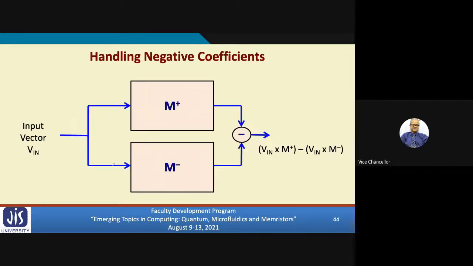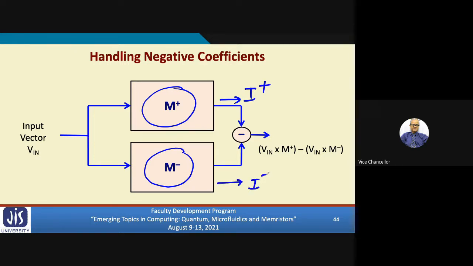Instead of one, we use 2 such memristor arrays. And for the final output, we are subtracting whatever is coming from, let's say, I plus, and whatever is coming out of I minus. We are actually generating I plus minus I minus.